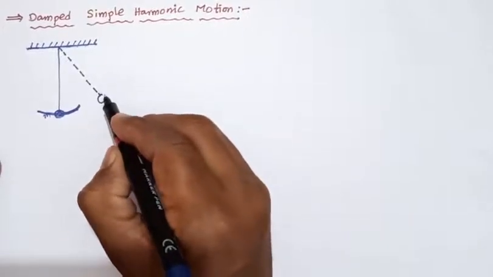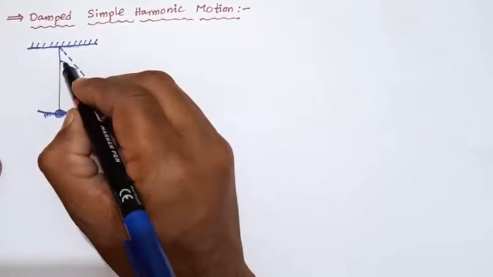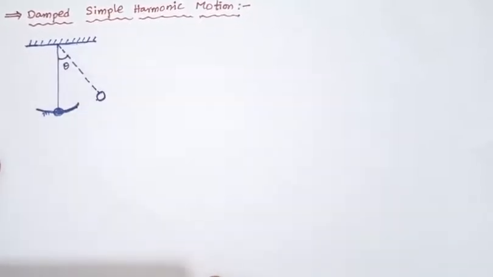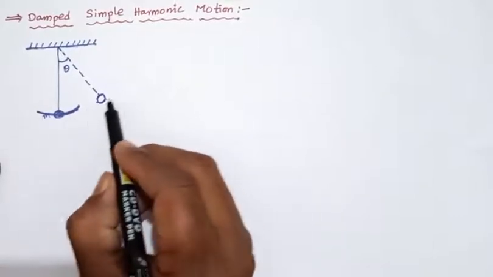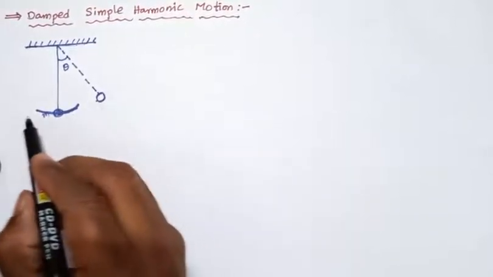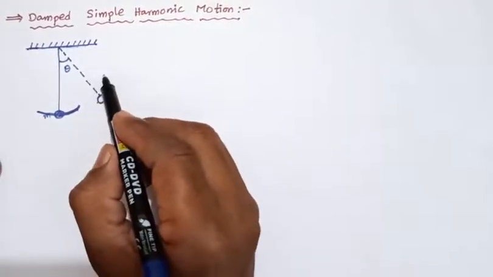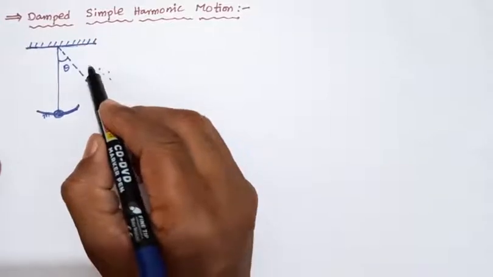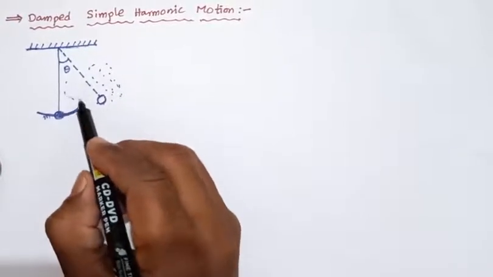This is the motion. Here this is the angular displacement. It executes simple harmonic motion, moving to and fro. After some time, the metal bob of the simple pendulum is in a surrounding medium.